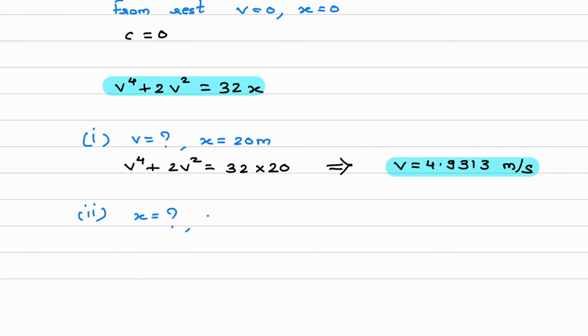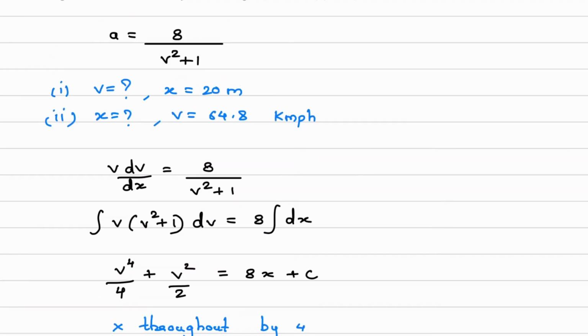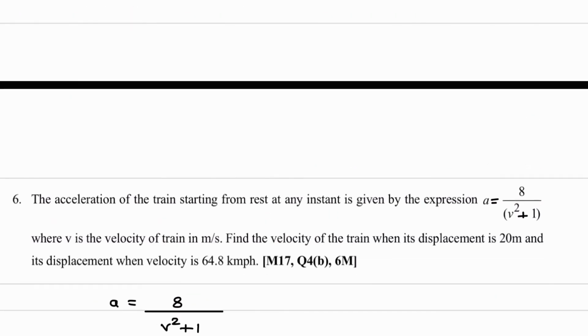Okay, and the second question is we have to find the x value when velocity is 64.8 kilometer per hour. Now please make sure that you are using the same units which are given in the question. In the question it has been said that for this equation the unit of velocity is meter per second. So convert this 64.8 into meter per second.